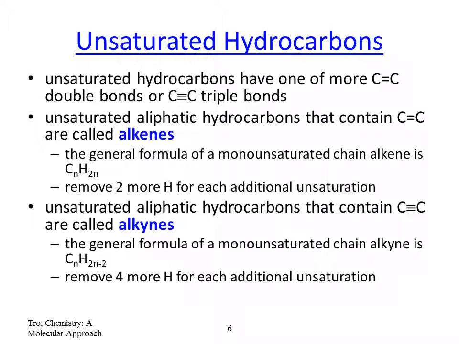The other unsaturated aliphatic hydrocarbon is the alkynes, which have triple bonds. The formula for that is CnH2n-2. You can see you are reducing more hydrogens. The hydrogen is lost due to the formation of another bond, forming a triple bond.